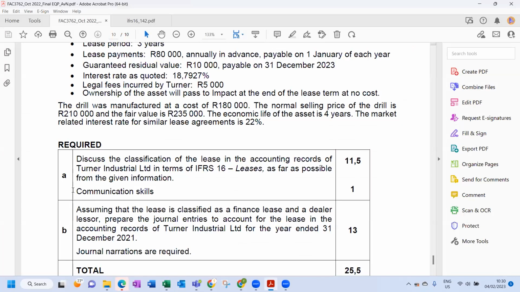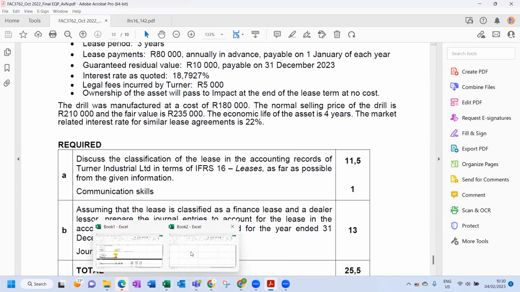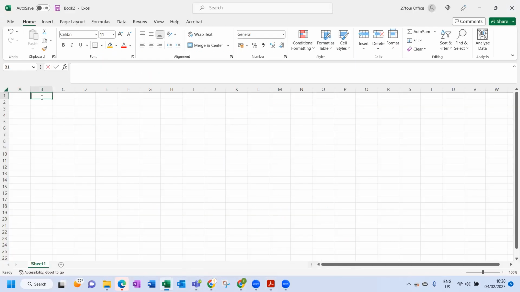Okay, so let's answer the question quickly. The question is saying, discuss the classification of the lease in the accounting records of Turner Ltd. This is for FAC3762, October/November 2022 exam, Question 2, Part A. They say discuss in the books of Turner whether it is a finance lease or an operating lease.